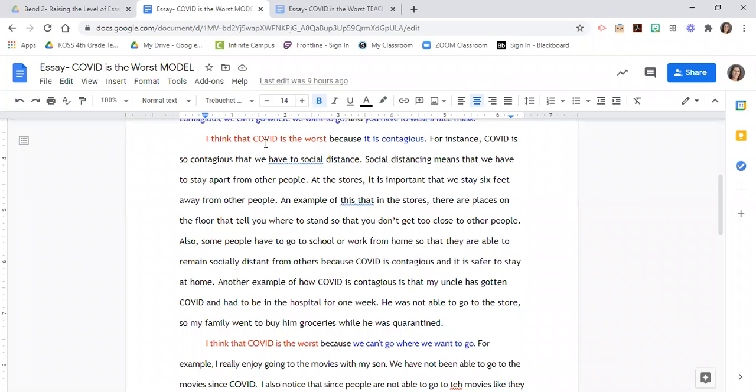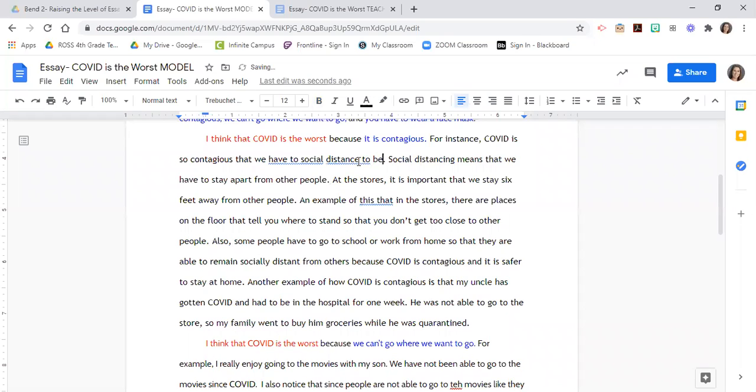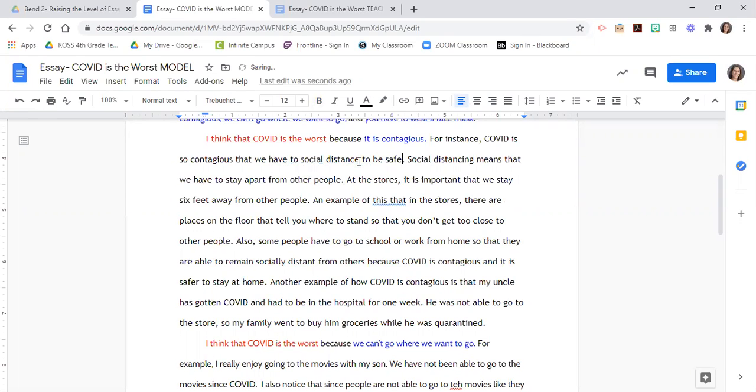Here we go. I think that COVID is the worst because it is contagious. I'm okay with that. For instance, COVID is so contagious that we have to social distance. What are these blue lines here? It's saying that we have social distance. No, I don't agree with what they're saying either. So let's say, for instance, COVID is so contagious that we have to social distance. Maybe I should say to be safe. Well, it likes that. So I'm going to go ahead and move on.